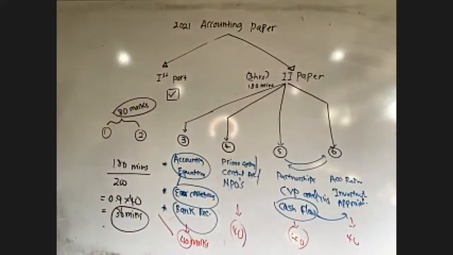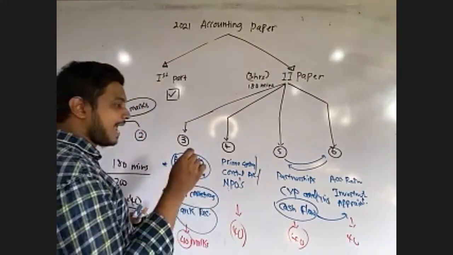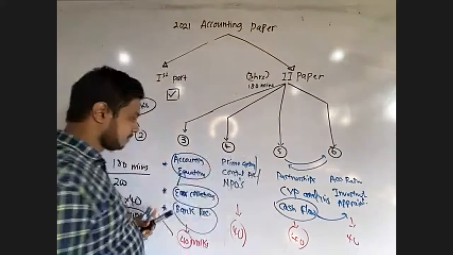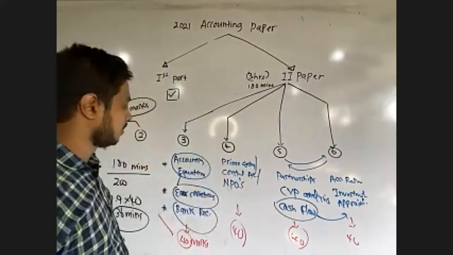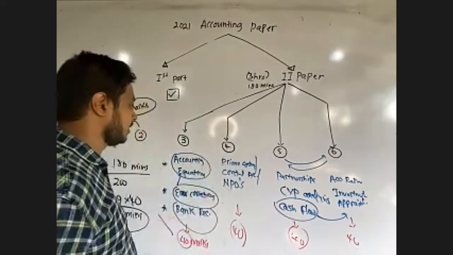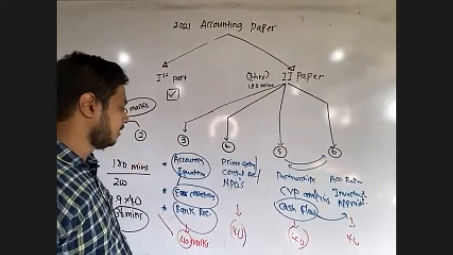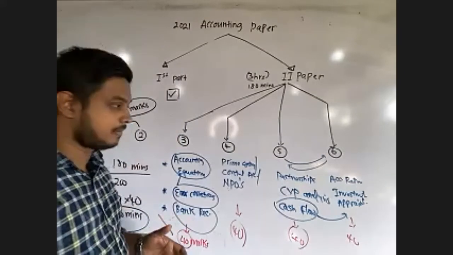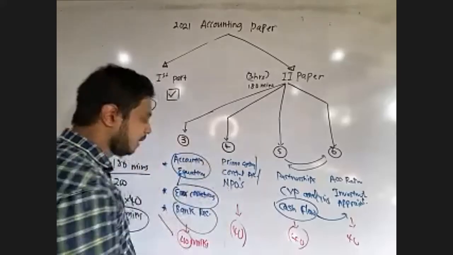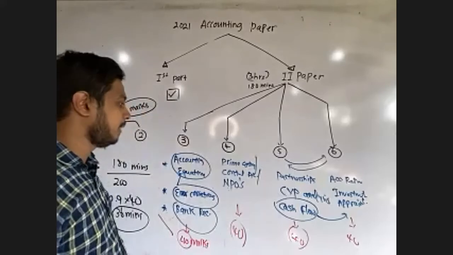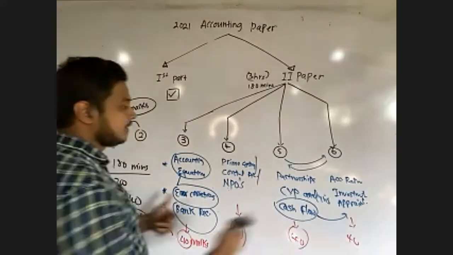So you have to complete every question at exactly 36 minutes. So you can do it like this. You can save time from the third question, because this accounting equation question is familiar to you and it can be done within lesser time, right? So keep in mind, you have to do this question within 15 to 20 minutes, right? So you can save that time to do company accounts and other questions.